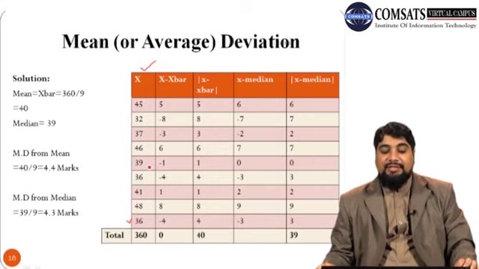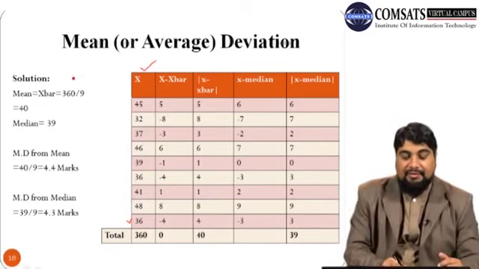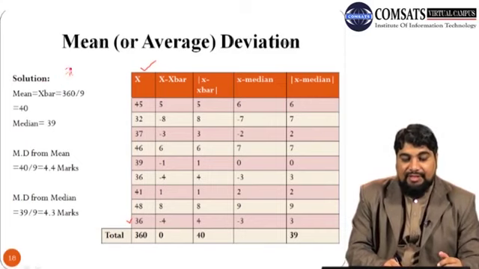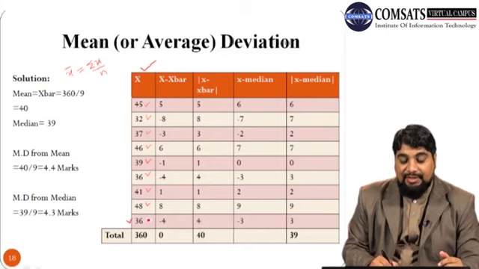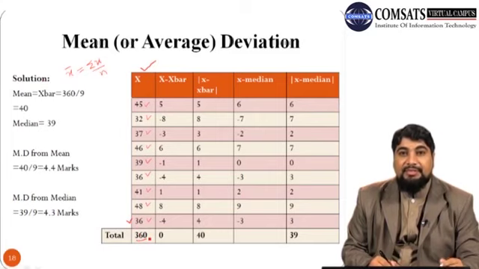Since it is ungrouped data, first we calculate the arithmetic mean. Note that the arithmetic mean for ungrouped data is x bar, which is summation x over n. So we add up all these x entries: 45 plus 32, 37, 46, 39, 36, 41, 48 and 36. The sum of the marks of 9 students, summation x, is 360.